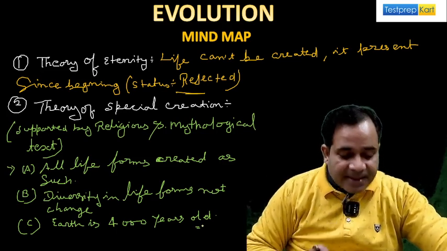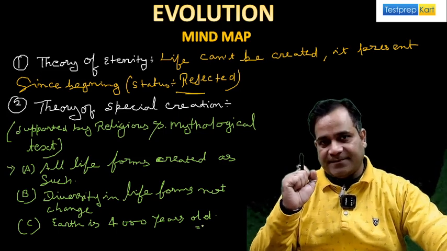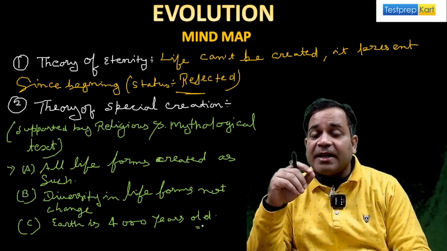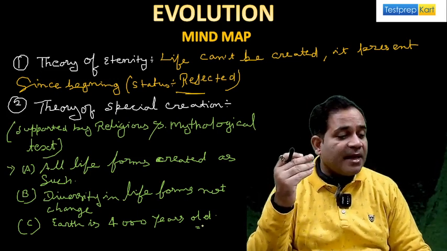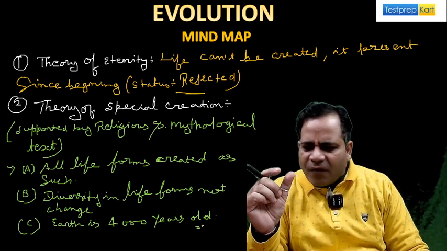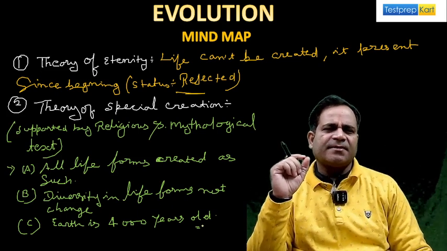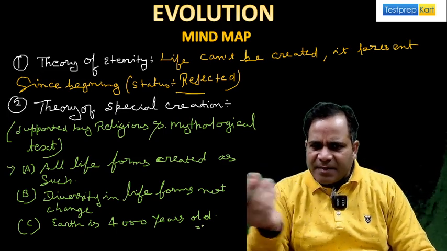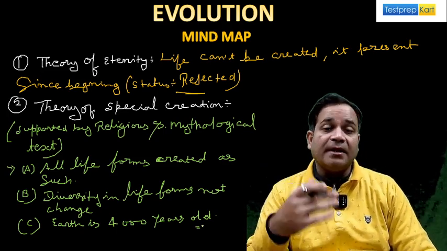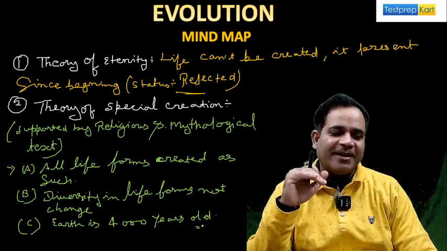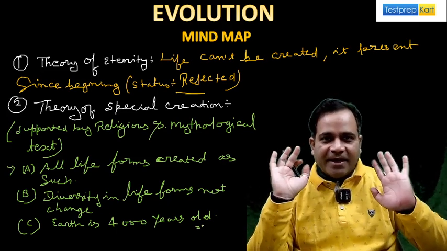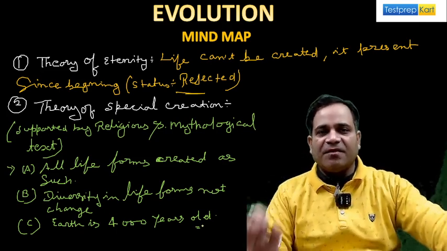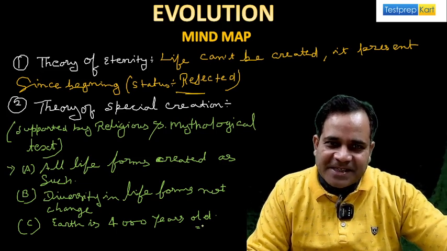And the second thing: this means life forms show changes. And you know that 4,000 years are very small for such changes. Whatever evolution takes place, will all this evolution take place within 4,000 years? No, it takes a longer period of time. Getting my point? So on this very opinion, Darwin totally rejected the theory of special creation. Is that clear?